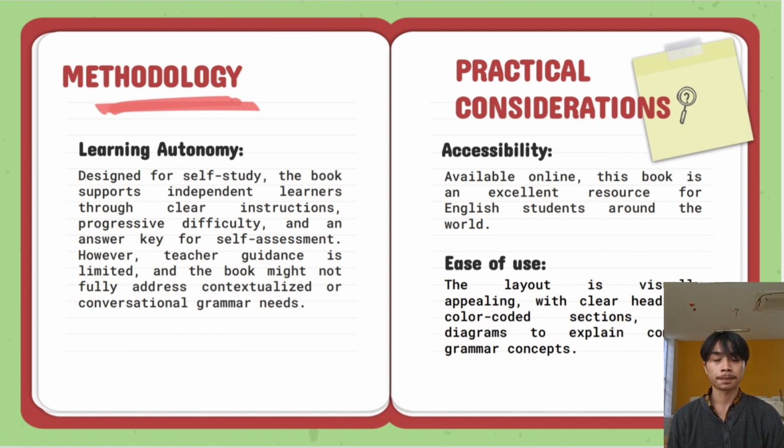Practical considerations. The first point is accessibility. This book is available on an online website. This book is an excellent resource for English students around the world. And then the second point is ease of use.